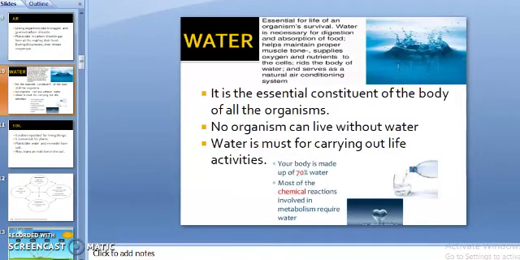Next abiotic component, water, very essential constituent of the body of all the organisms. Our body is made up of 70% of water. No organism can live without water. Living beings need water for carrying out their life activities. So water is necessary for digestion, absorption of food. It maintains proper muscle tone, body temperature. It supplies oxygen, nutrients to the cells, rids the body of waste, and serves as a natural conditioning system.